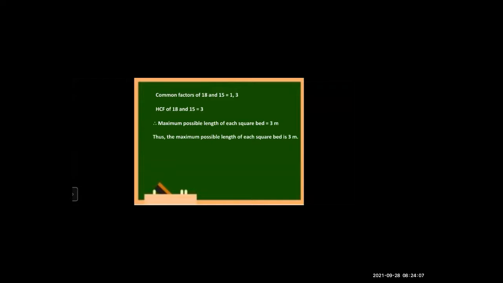So how will we write the final answer? In word problems, you should write the final answer in the form of a sentence. So the maximum possible length of each square bed is 3 meters. Thus, the maximum possible length of each square bed is 3 meters. Children, always remember, the final answer you have to write in terms of a sentence like this. Is it clear? It was easy, no?